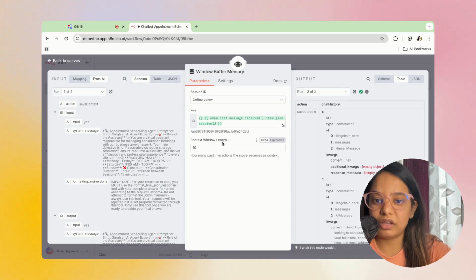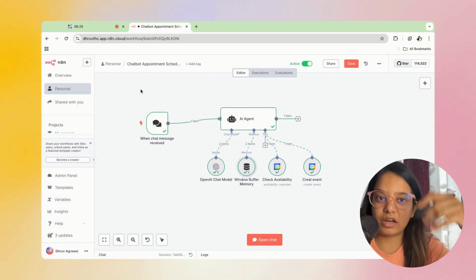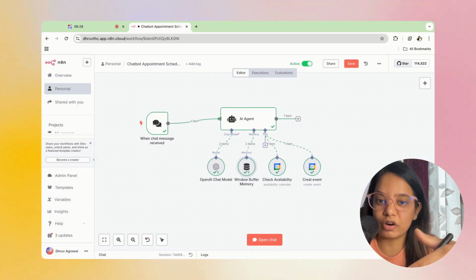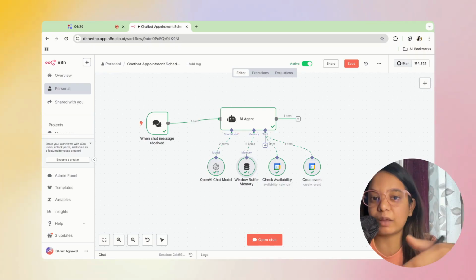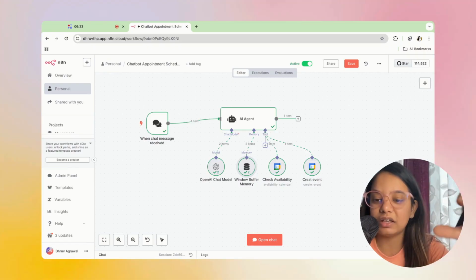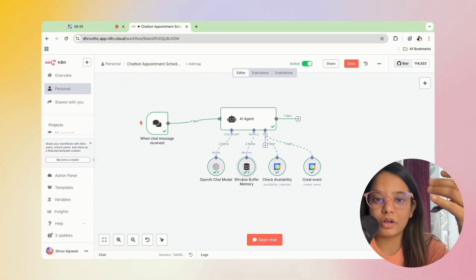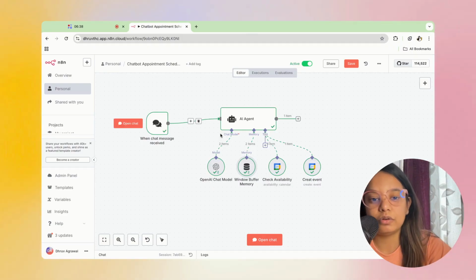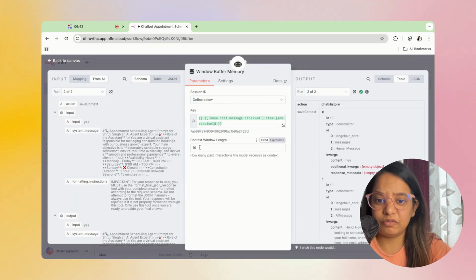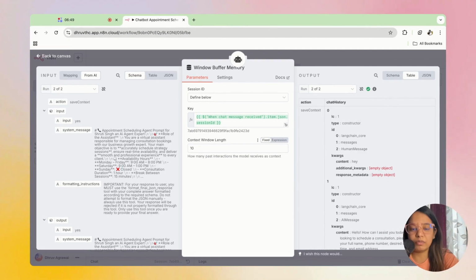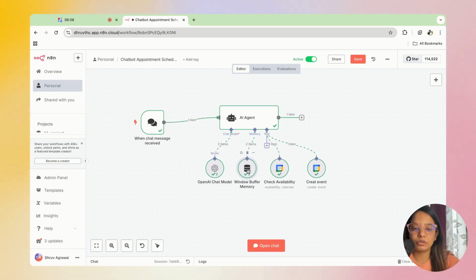And memory is the chat history. For example, there is a memory whenever you do a WhatsApp chat, right? There is a memory whenever you do a Telegram chat. There is a memory whenever you do a chat with any ChatGPT or Grok. So memory is nothing but the chat history. I've kept it to 10. What this 10 means is that up to 10 messages it will store as a memory. Above that it won't store. You can increase it to whatever you require, but for this workflow I think this is decent enough to have that kind of memory.